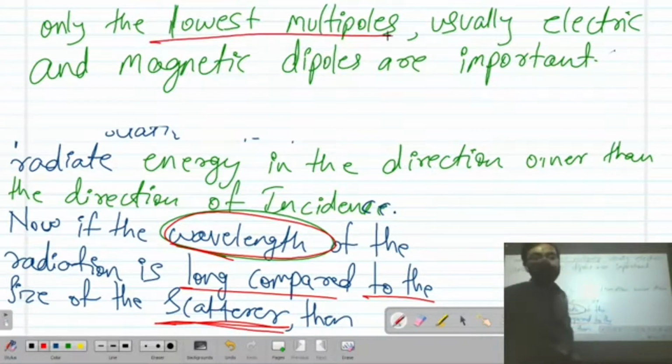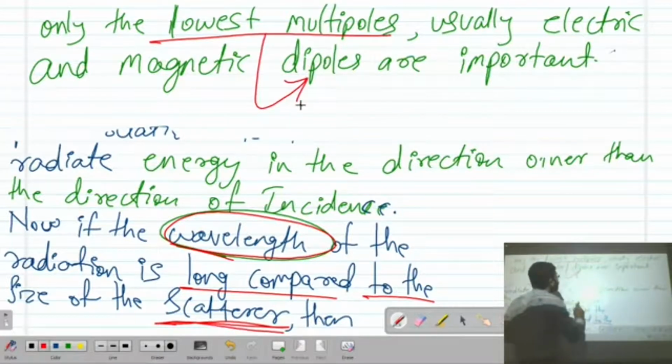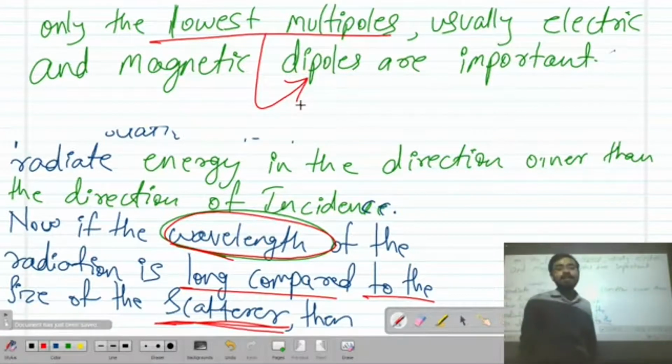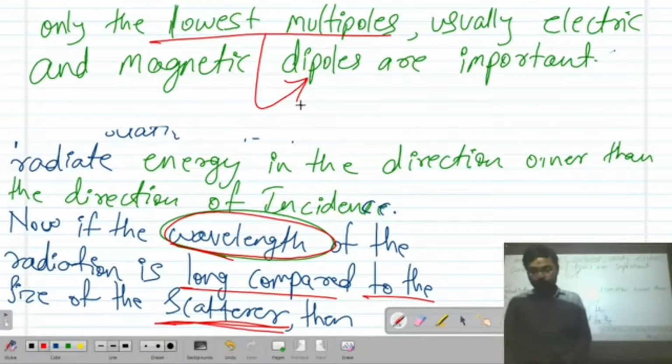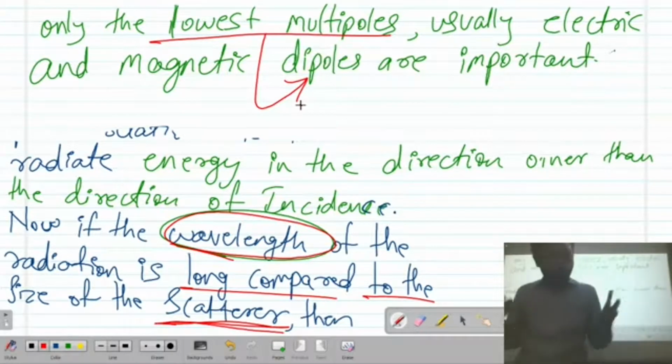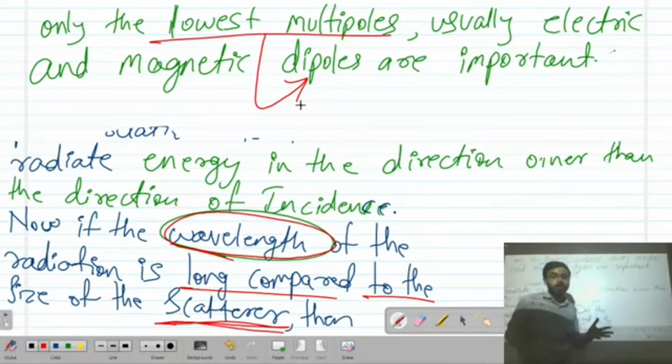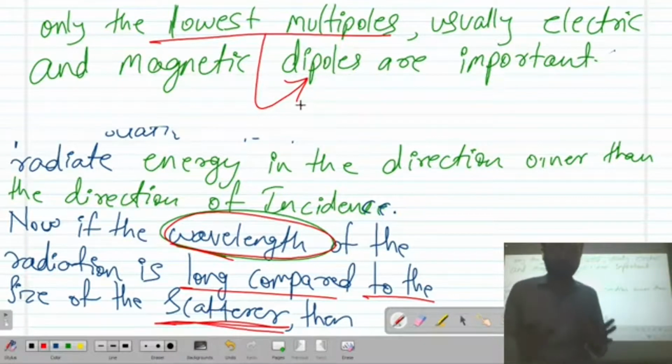Lowest multipoles means nothing but the electric and magnetic dipoles. After dipoles you will have quadrupoles and octupoles, but we will only consider dipoles.